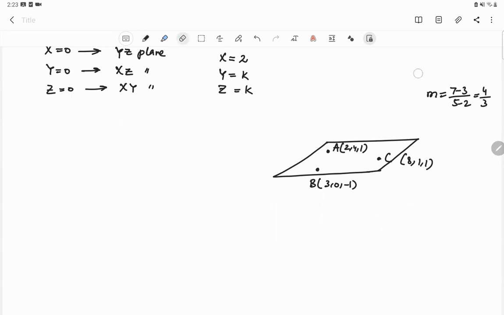But over here, if they do not give us the vector normal to the plane, then they must give us at least 3 points which are not collinear. They should give us 3 points on the plane which should not be collinear. That means B, A, and C should not be lying in a perfect straight line. Okay.